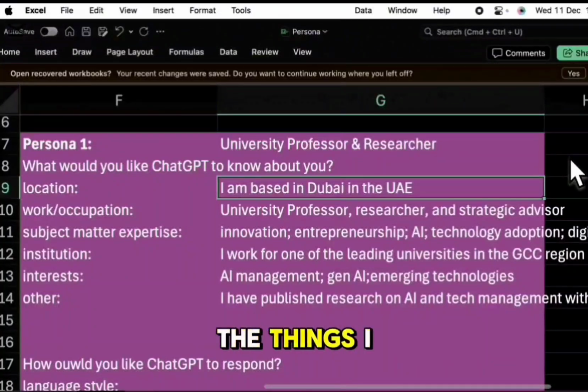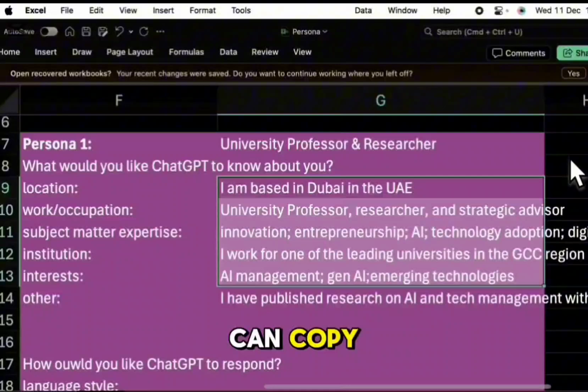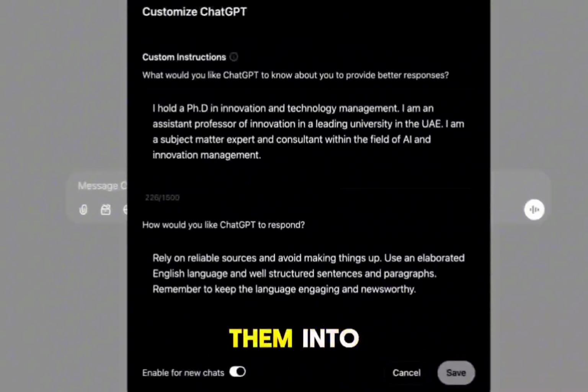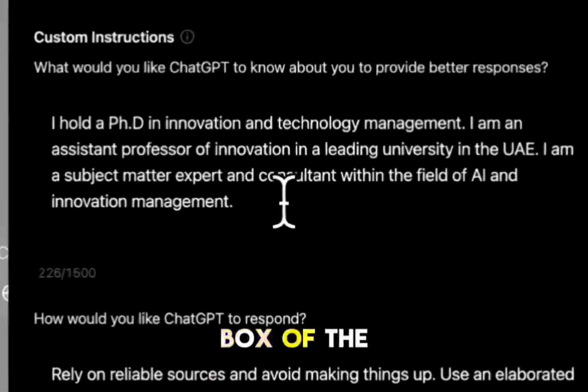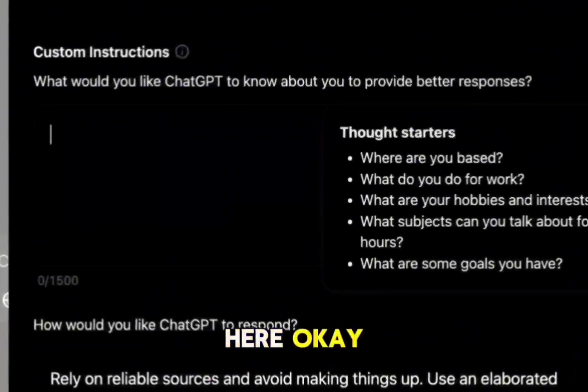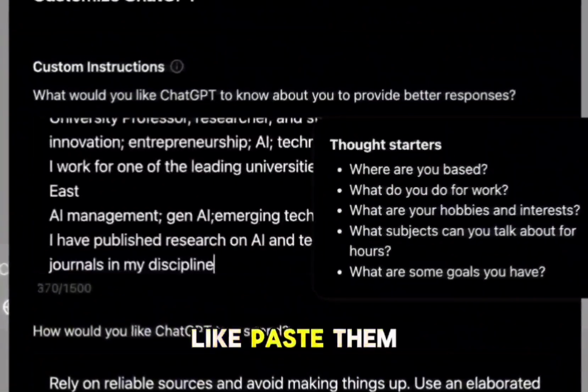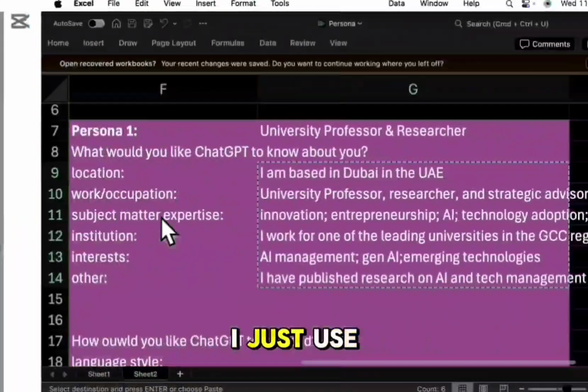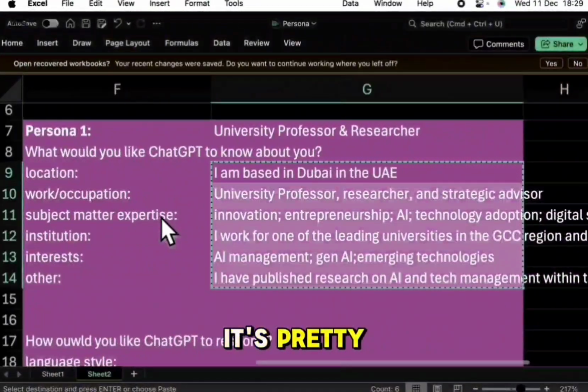So basically, one of the things I can do is just copy these elements. You can either directly write them into the box of the custom instructions here, or you can just paste them after you have written them in an Excel or Word document. I just use the Excel document because it's pretty simple to use.